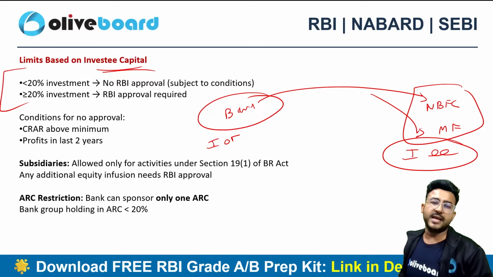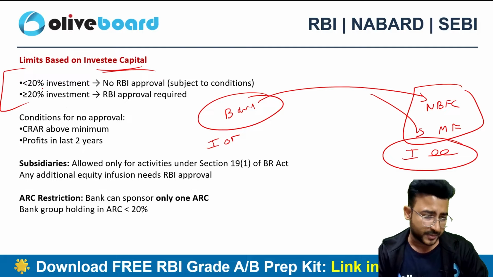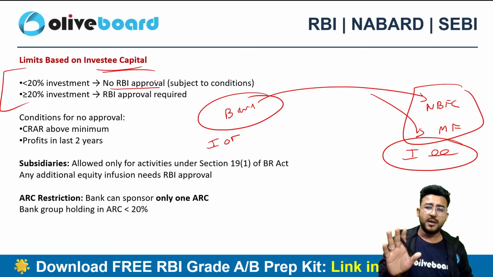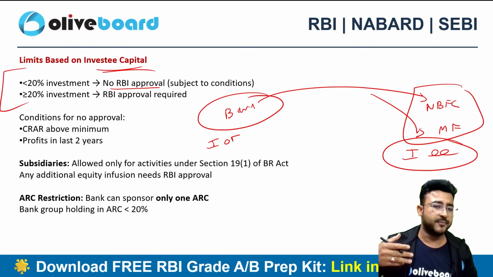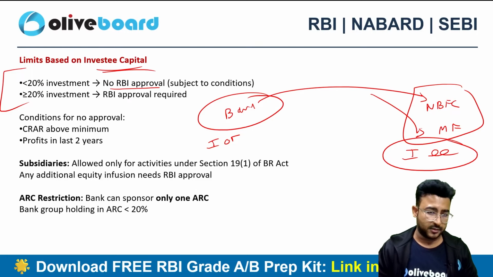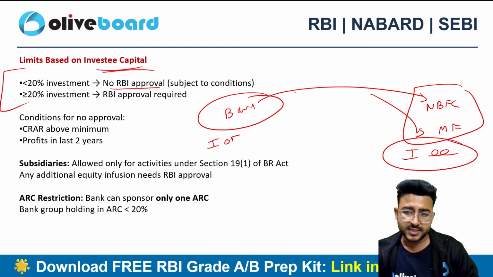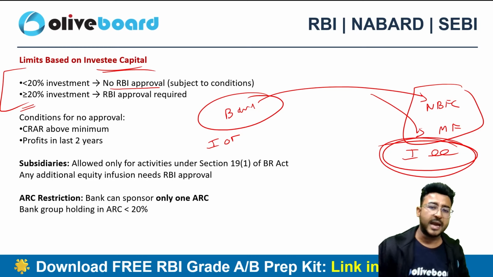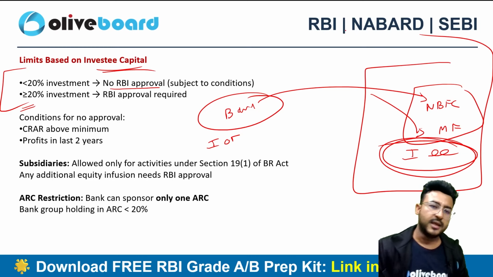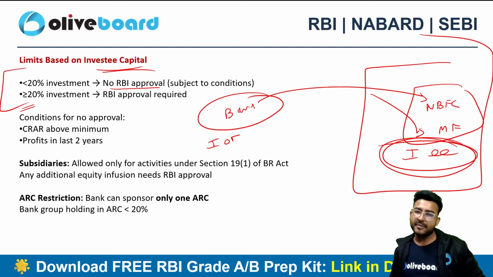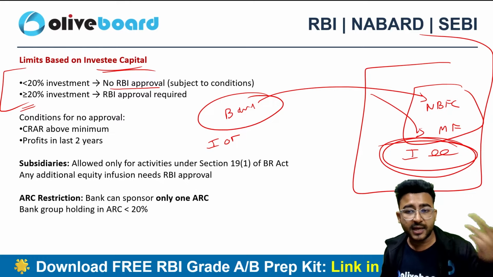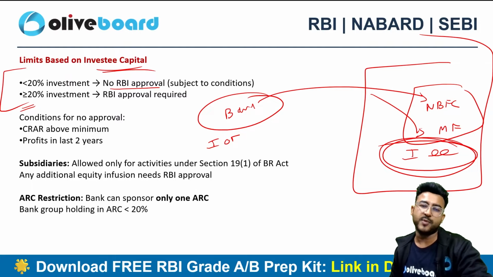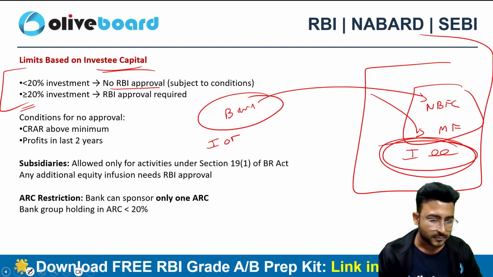The first one is less than 20% investment. If there is less than 20% investment, no RBI approval is required, right? But if your investment is crossing or is equal to 20% of the investee capital, let's suppose HDFC Bank is investing in a mutual fund company and it is crossing or even equal to 20% of the capital of the investee company, then HDFC Bank has to take the approval of RBI. Why? Because this will create an associate company. This will be a group company. That's the logic behind it, right?